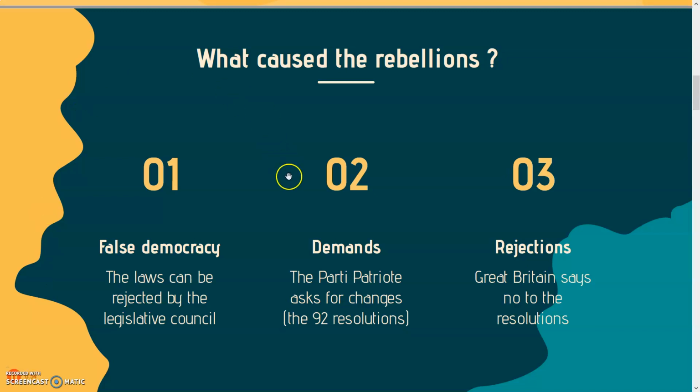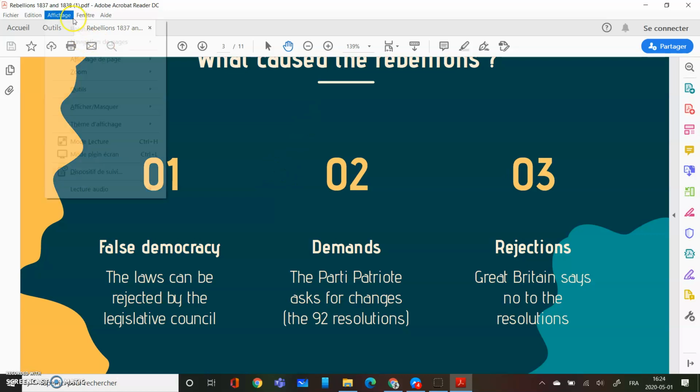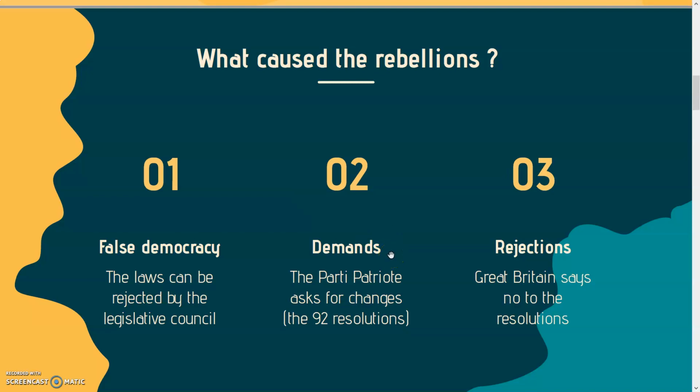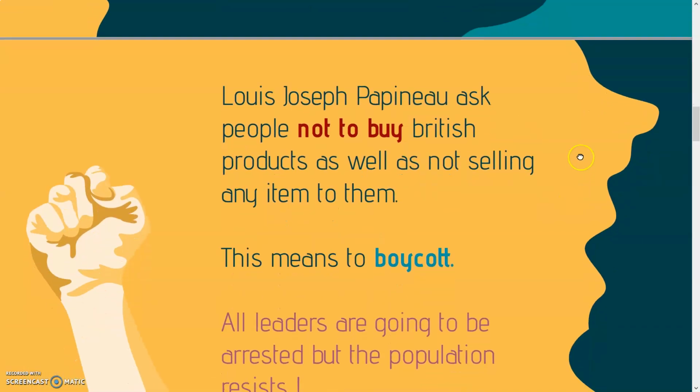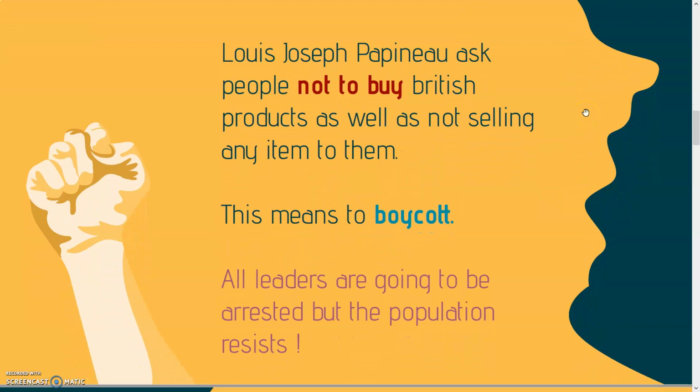A second reason why the rebellions happened is because of the 92 resolutions. So Le Parti Patriote asked for changes, and they asked for 92 resolutions or demands. However, what happened next is that Great Britain said no to the resolutions. Great Britain rejected all the resolutions. Louis-Joseph Papineau then asked people not to buy British products as well as not to sell any items to them.